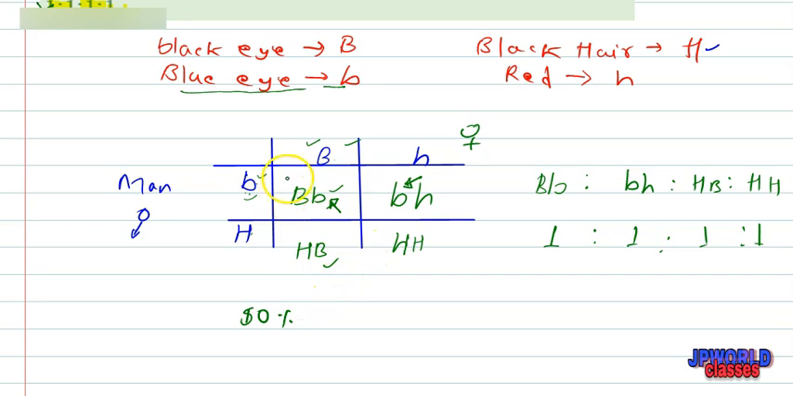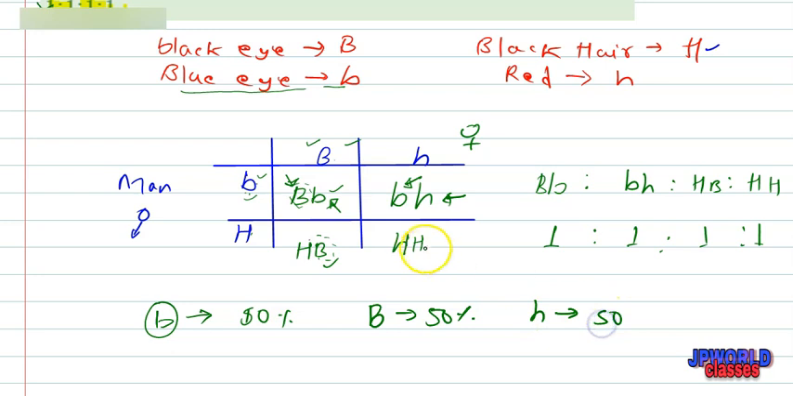And dominant B will be 50%. So small b is 50% and capital B is also 50%. And small h, which is red hair color, is also 50%, and H will also be 50%. So overall there is a 50% chance of passing all the characters to the children.